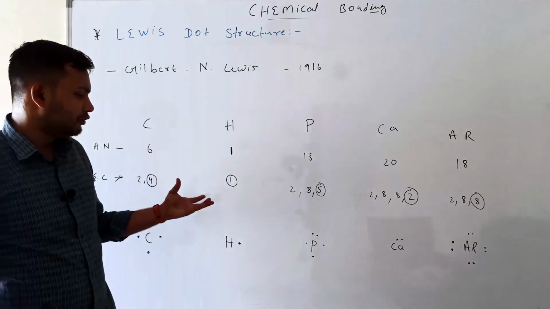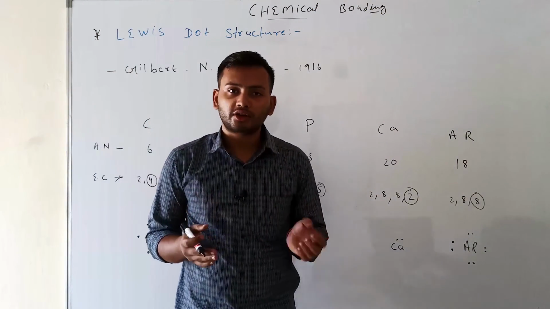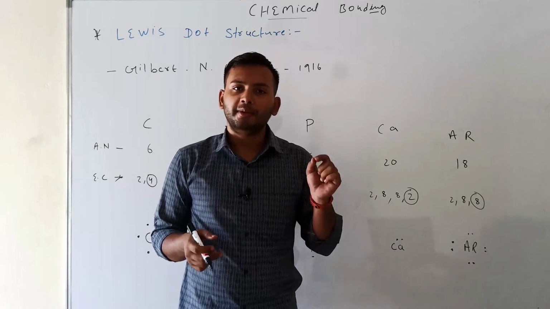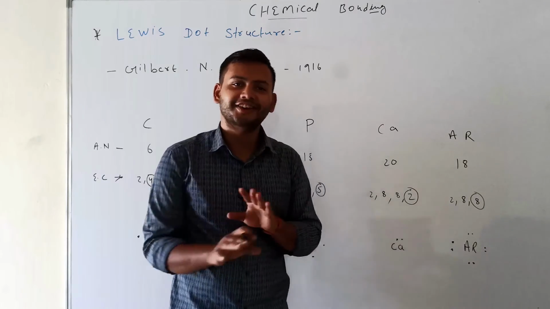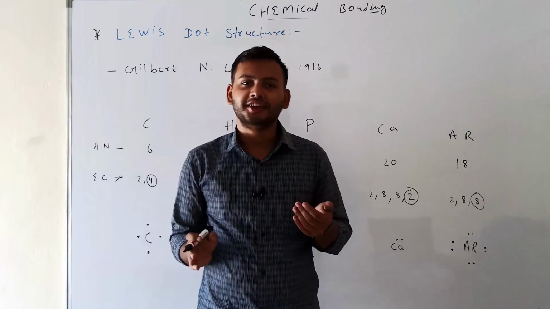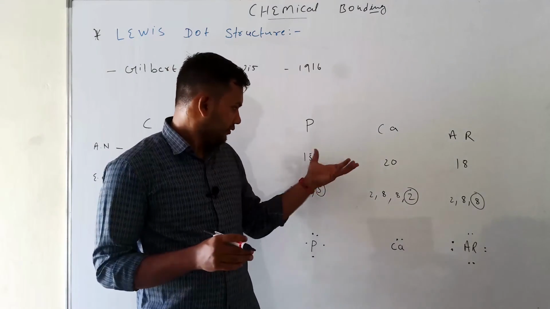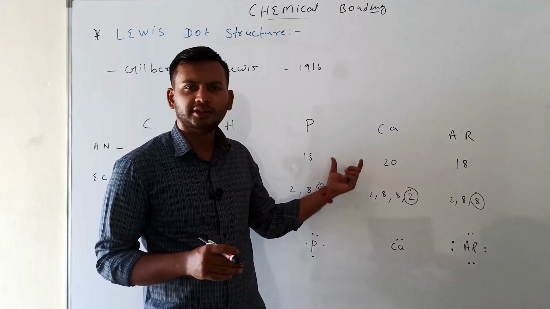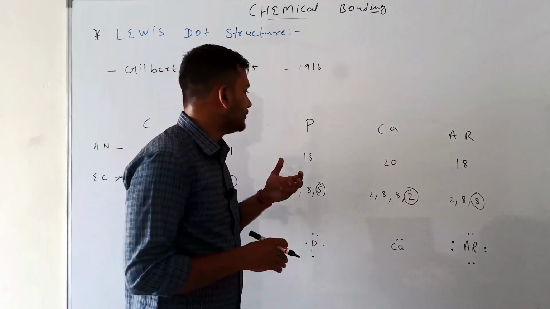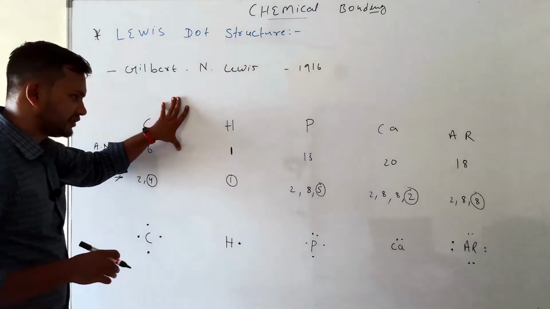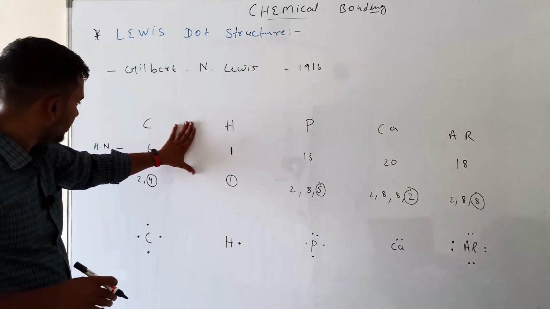So we always put the Lewis dot structure depending on the valency. If the valency is 2, then the Lewis dot structure has 2 dots. Valency is never 9, it is always 1 to 8. If the valency is 8, we put 8 dots. We know something about this from class 9th or 10th about what a Lewis dot structure is and how it works. So this is called a Lewis dot structure.